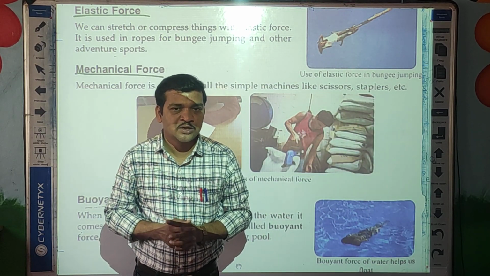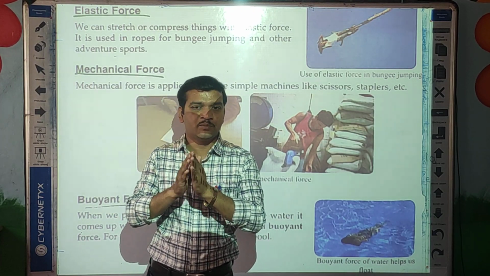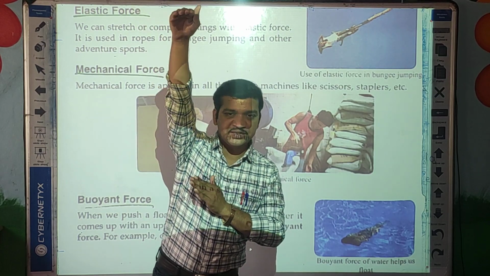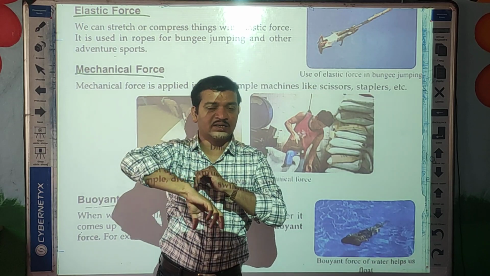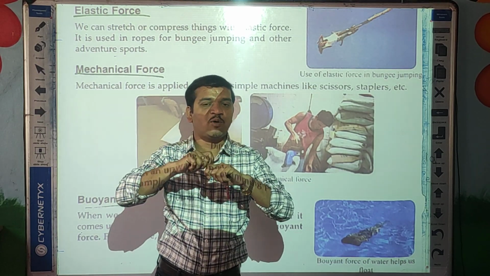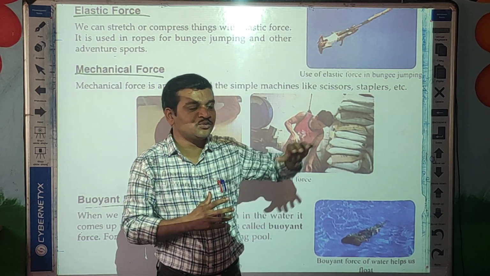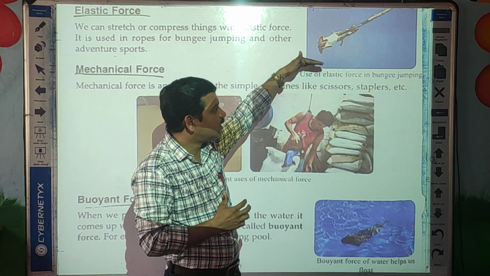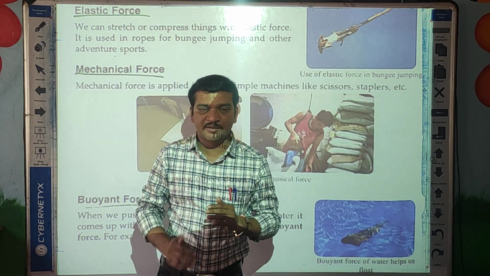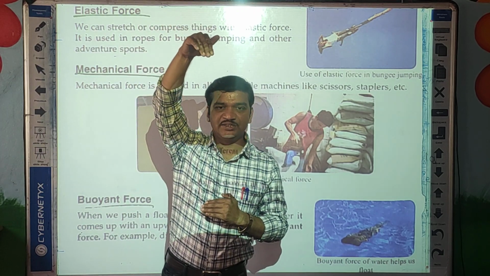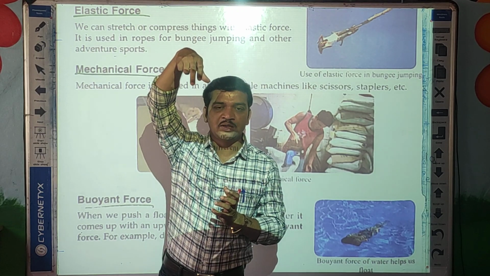Bungee jumping means a person jumps from a great height or from a bridge, and at that time the ankles are tied with an elastic rope, and this elastic rope is used for the bungee jumping. So the person jumps from the height with the help of a strong elastic rope.